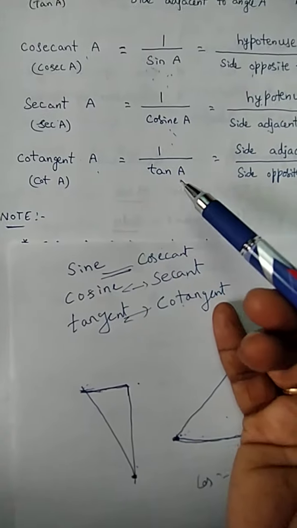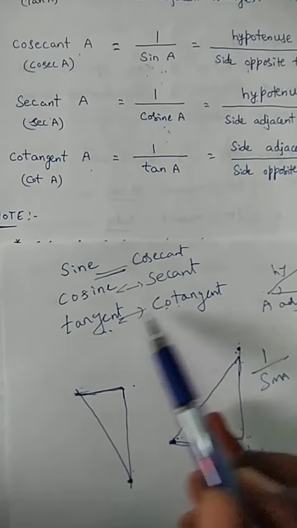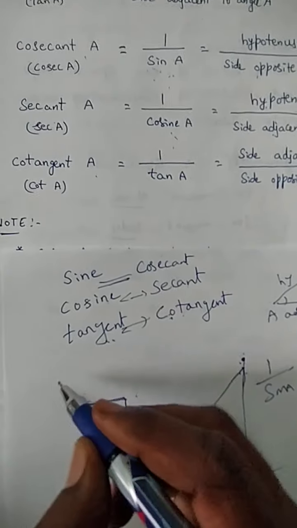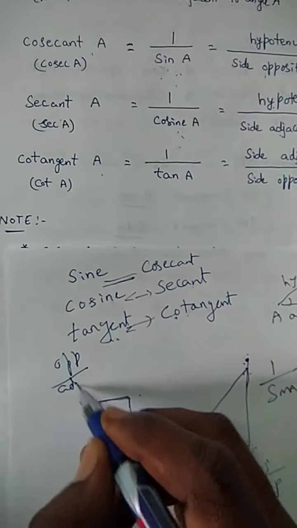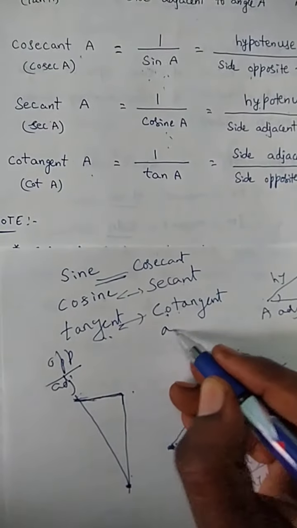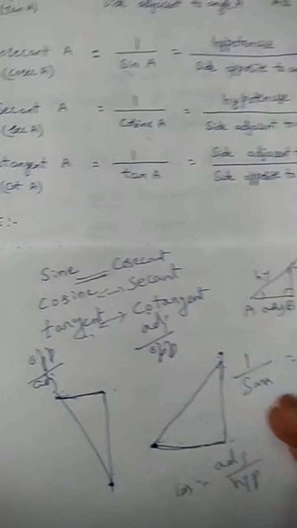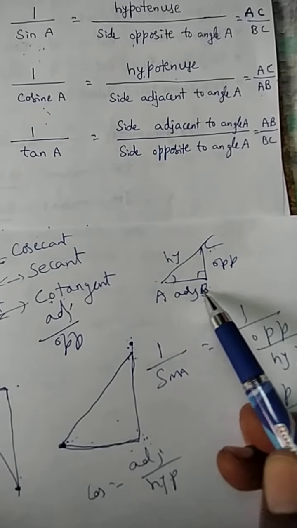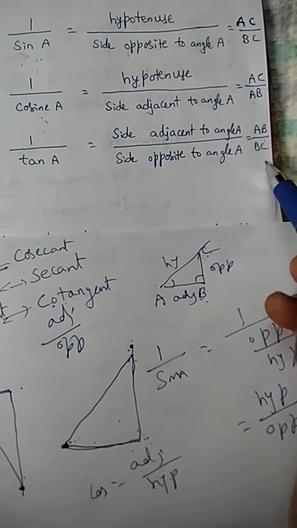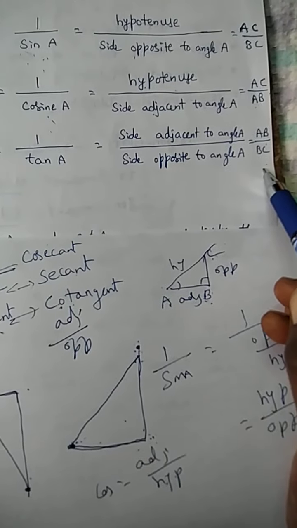Then coming to cotangent. Cotangent is the reciprocal of tan. The tan formula is opposite by adjacent, so its reciprocal is adjacent by opposite. What is the adjacent here? AB. Opposite is BC. So cotangent A is AB by BC. These are the formulas.